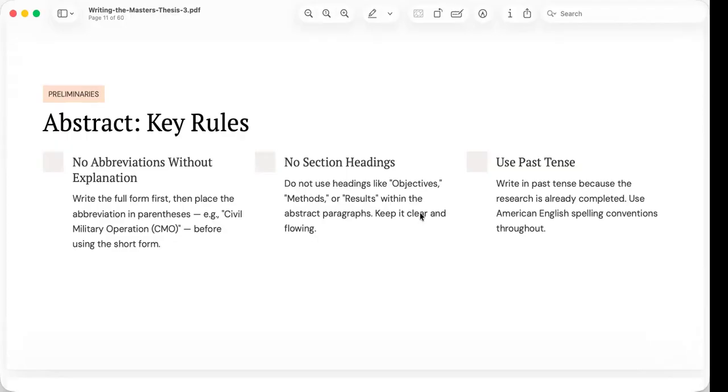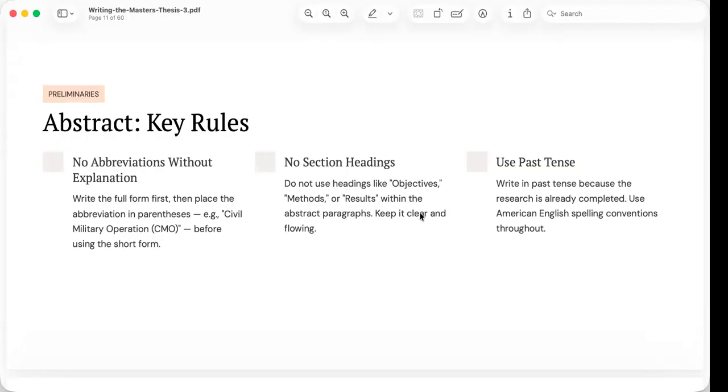For example, write civil military operation, open parenthesis, CMO, close parenthesis, before using CMO in later sentences. Remember that your readers may come from different disciplines and may not be familiar with the abbreviations you use every day.